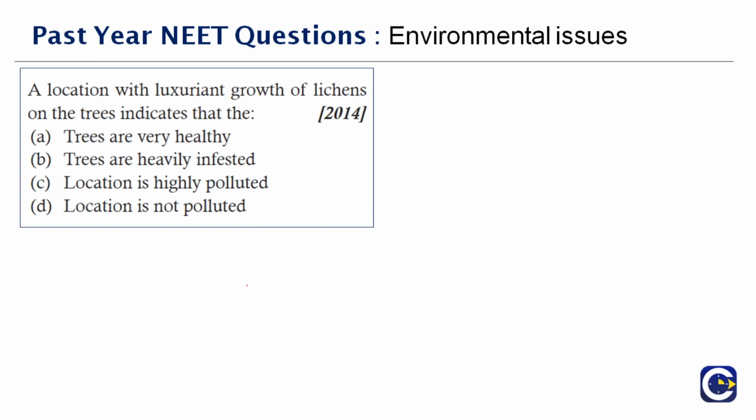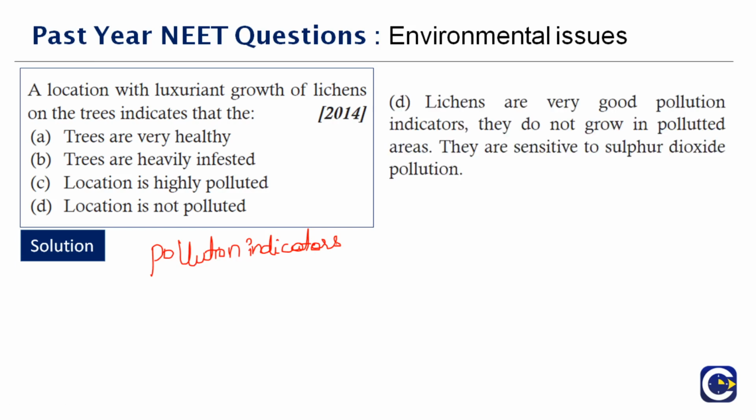Next question here. A location with luxuriant growth of lichens on trees indicates the dash. So what is it actually? One thing about lichens you have to remember here is that lichens are very good pollution indicators. They do not grow in polluted areas. They are sensitive to sulfur dioxide pollution. So a location with luxuriant growth of lichens shows that the location is not polluted. Very simple question.